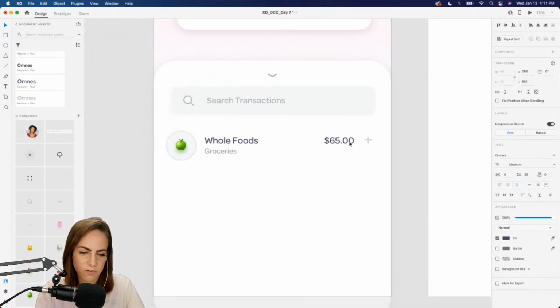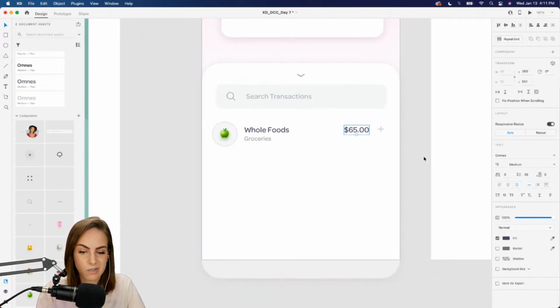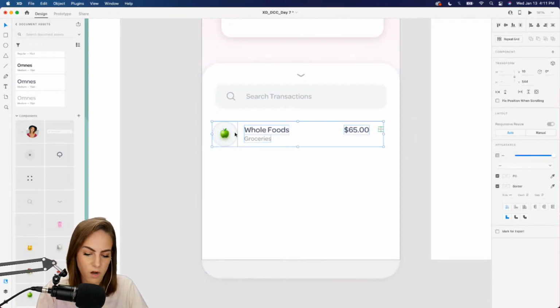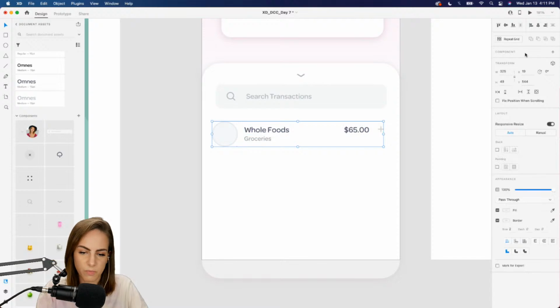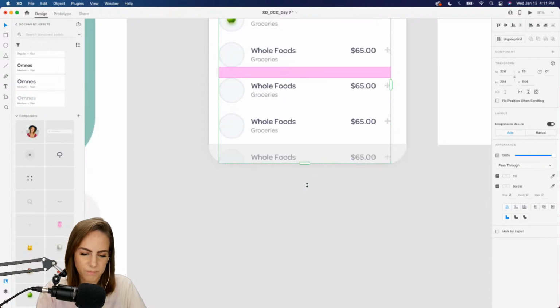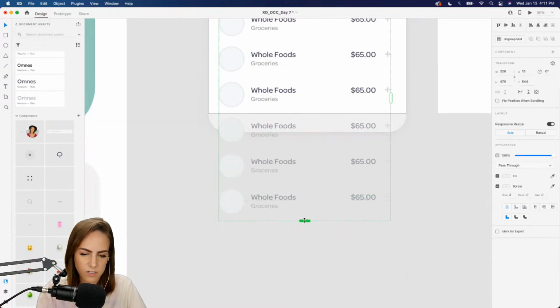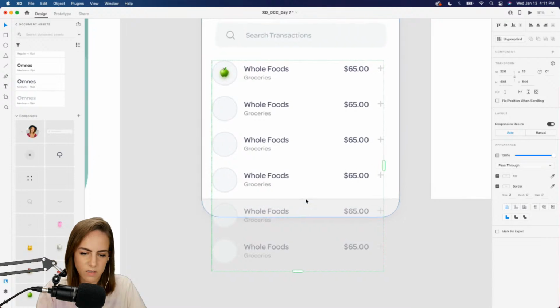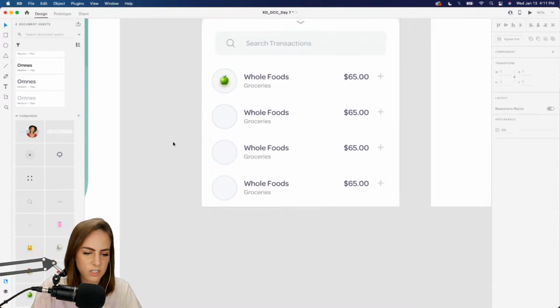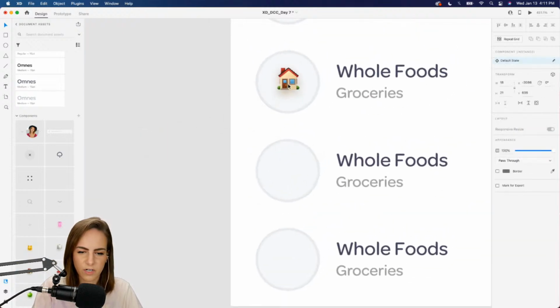Let's bring this over, and then the easy part is we can really just do a repeat grid for all of these. So let's group all those together and come over here to repeat grid, and we'll just drag this down. I'll do it, let's see, I think that's a good amount. And then of course you'd want to come in here and change these. So let's just drag some more of our emojis over here.